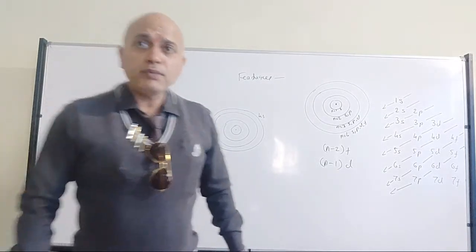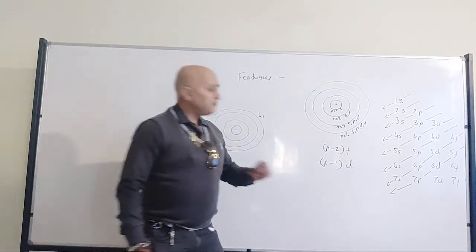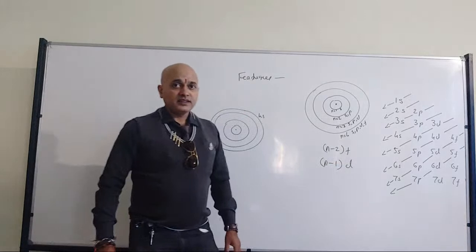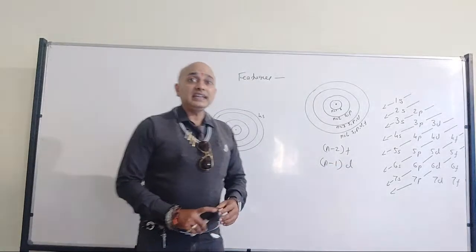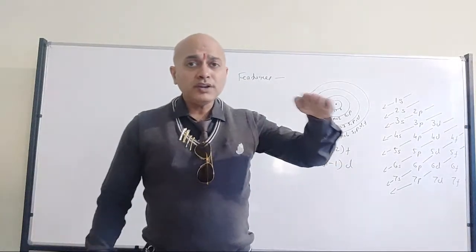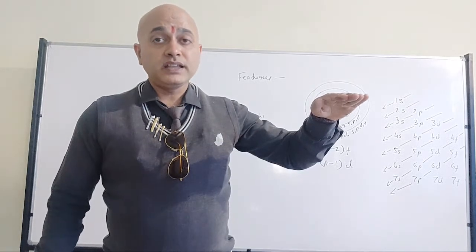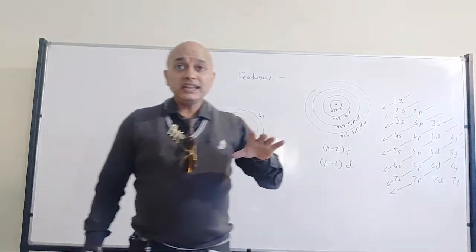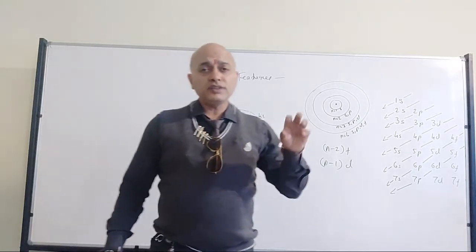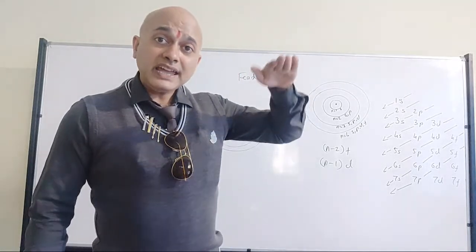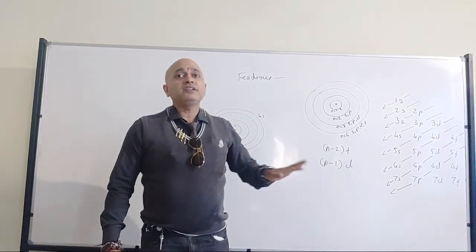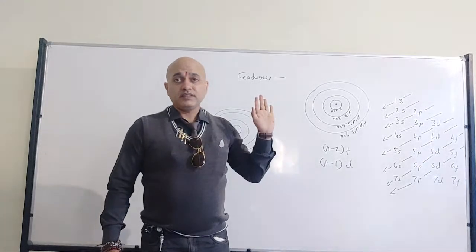Now all of you have got the point. So based on that, we can write it as n minus 1 d. That means when I am talking about energy level 4, the 3d subshell is going to get filled up. If I am talking about the d subshell, whenever energy level 4 is there, at that time 3d is going to get filled up, not 4d.